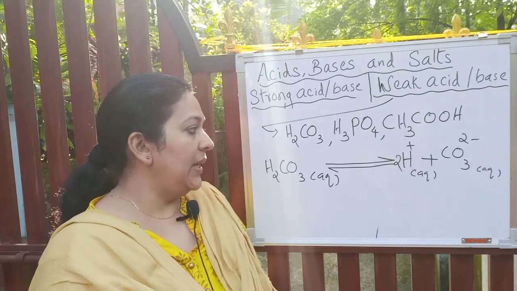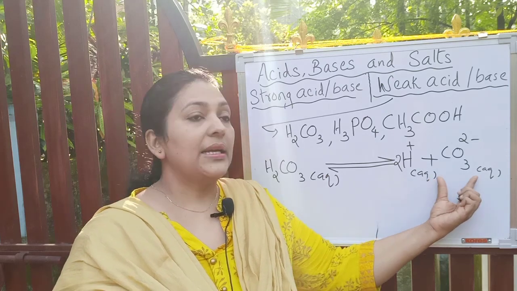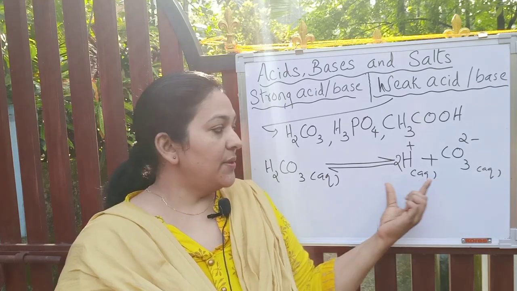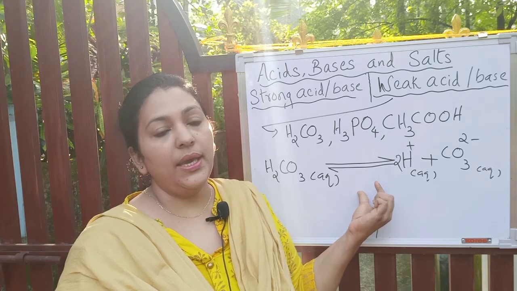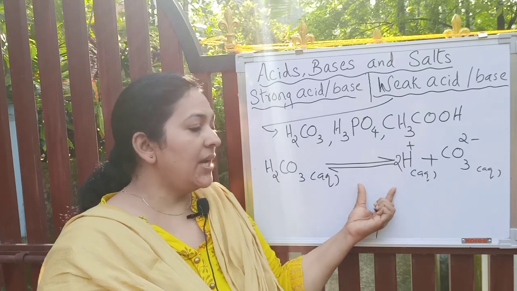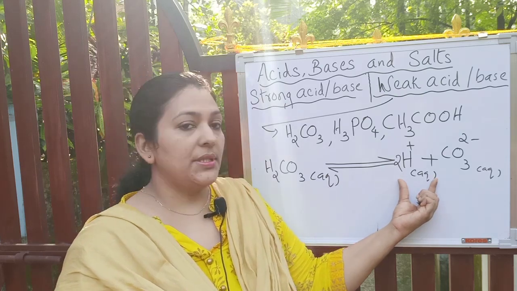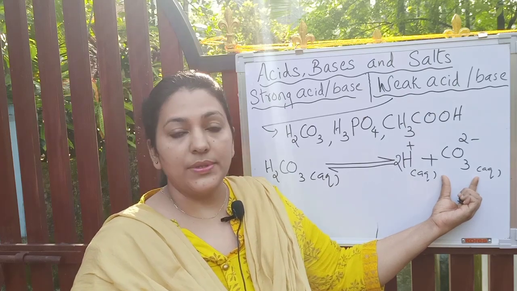Very few only split into hydrogen ion and carbonate ion. That means you can use the term partially ionizes. So a weak acid partially ionizes into positive H+ ions and the corresponding negative ions.